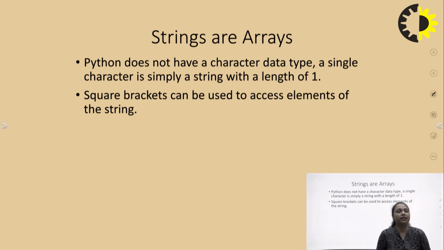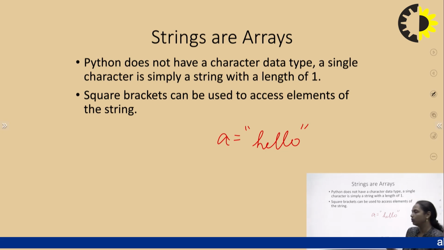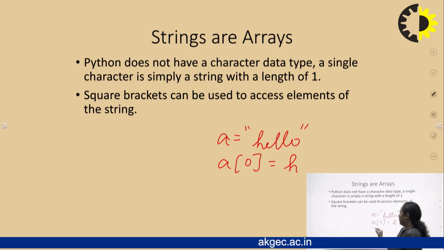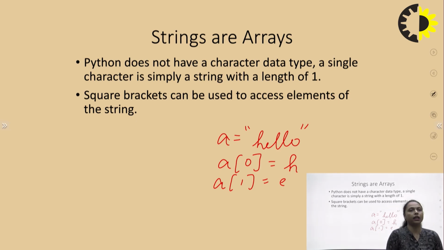Square brackets can be used to access elements of the string. If I write A is equal to hello, then what is A[0]? A[0] is H. A[1] is E, and so on. Each and every element or character of the string can be accessed with the help of square brackets, which is known as the slice operator in Python.